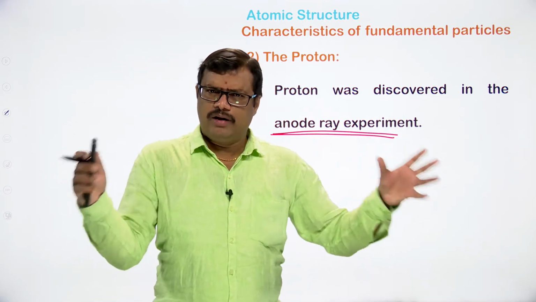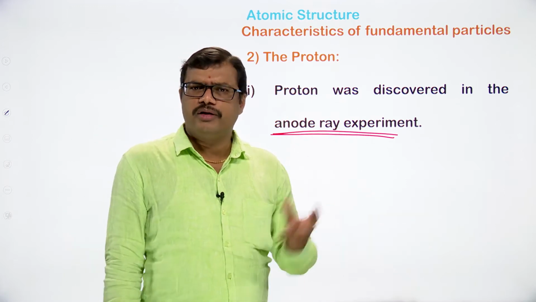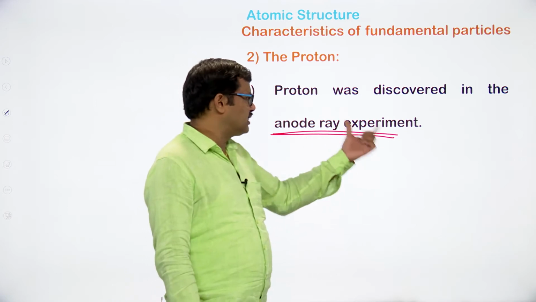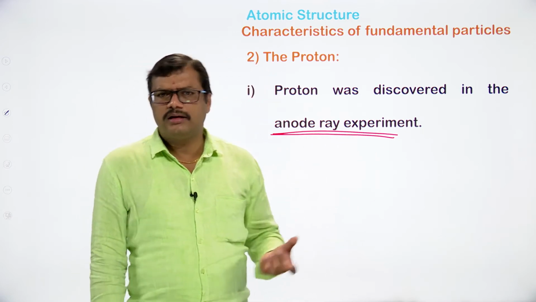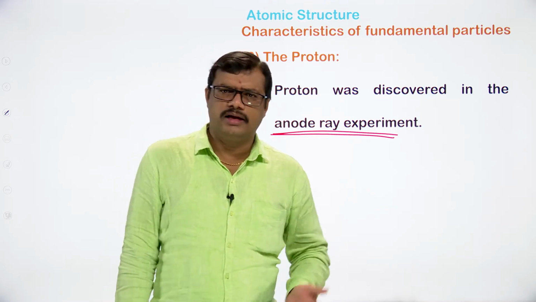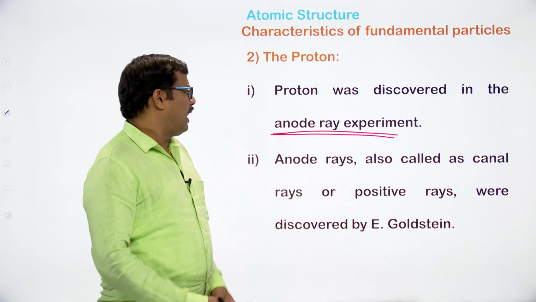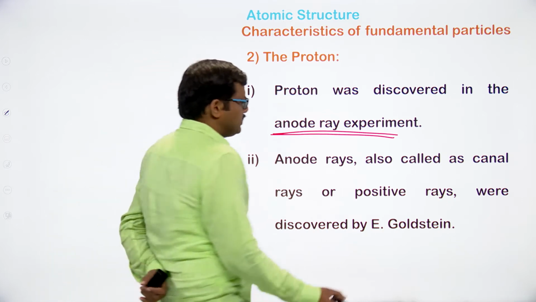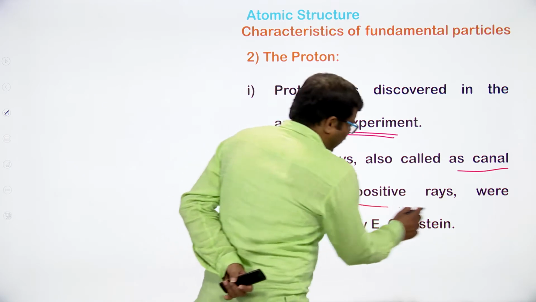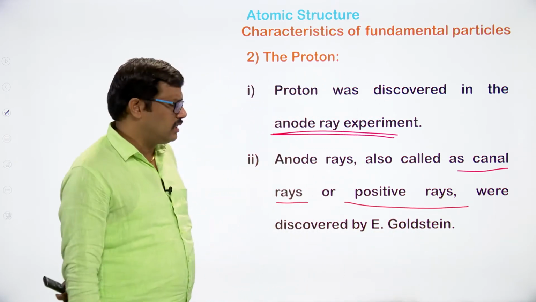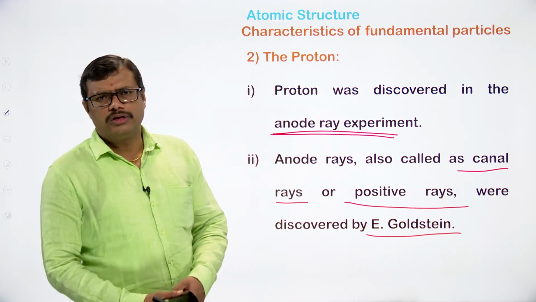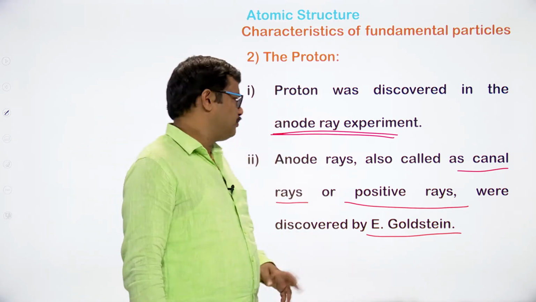More or less the setup remains the same as what we have seen in the case of electron discovery, but the only difference is the direction of movement of the particle. Anode rays are also called canal rays. They are even called positive rays because they have a positive charge, and these were discovered by Goldstein. Goldstein discovered these protons.